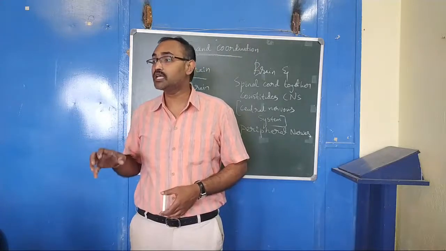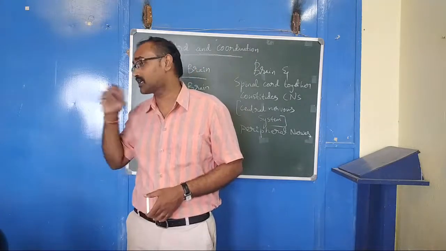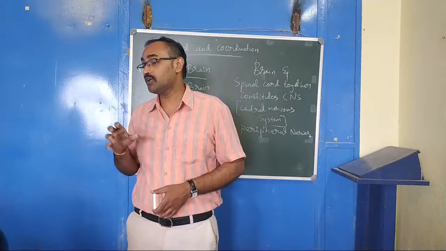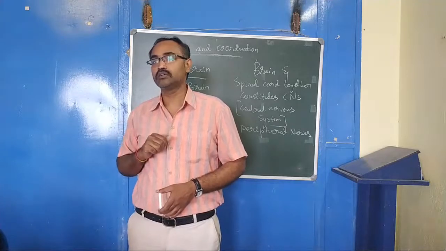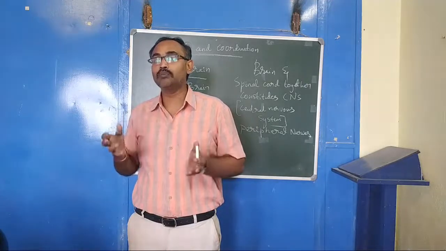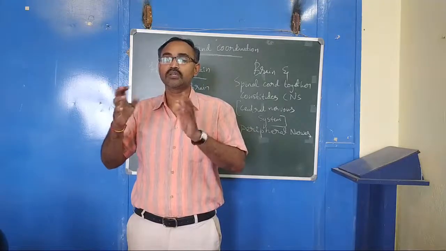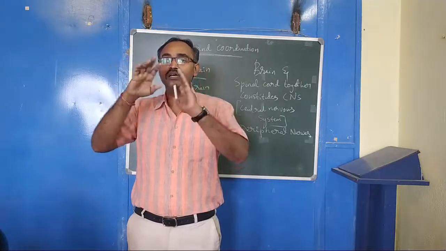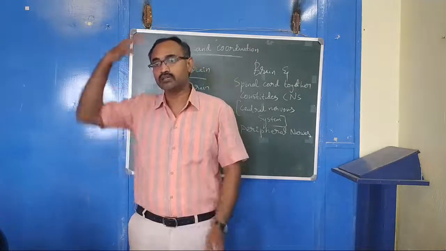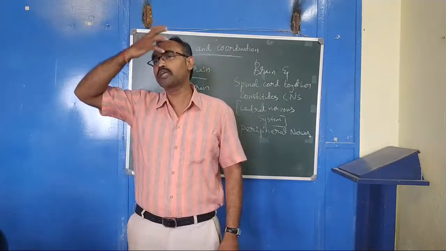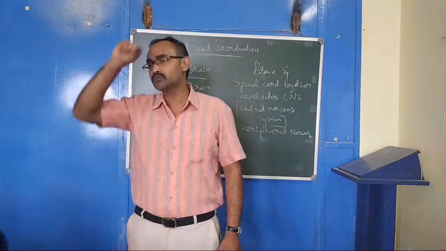So this delicate organ has to be protected. It is well protected inside the bony case, which we call the cranium, the skull bone. It is very strong.